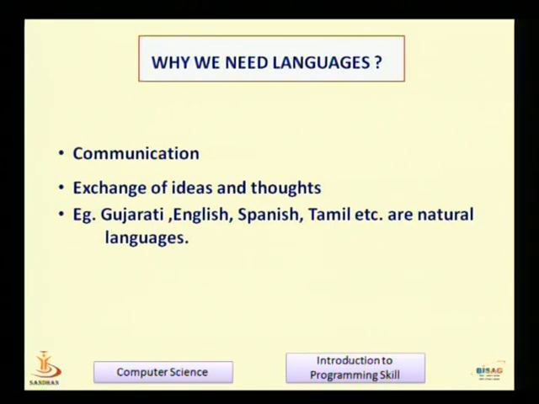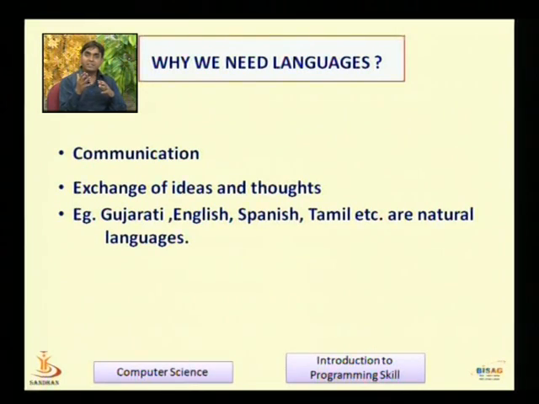Basically, we need language for communication. When one person communicates with another person, a communication channel must be used, and language is one of the tools for that. Language is used to exchange ideas and thoughts.